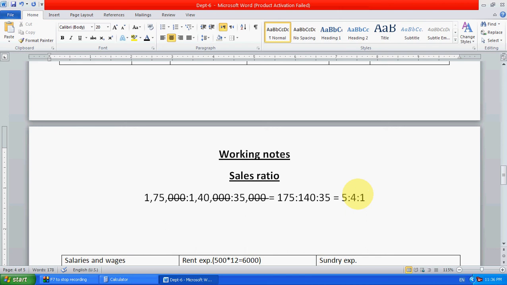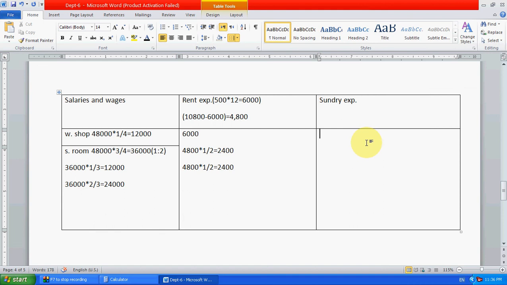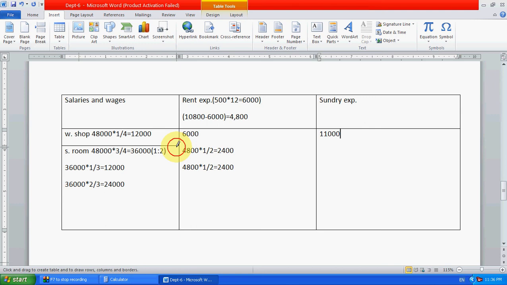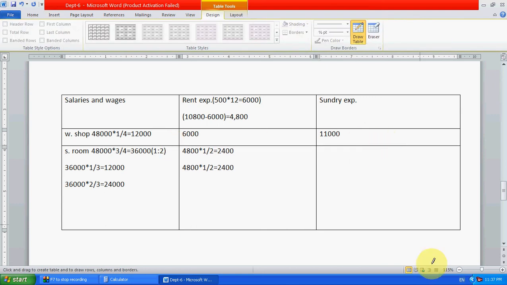Okay, so 11,000 we have to divide like this. For workshop, 11,000 into 1 divided by overall how much?